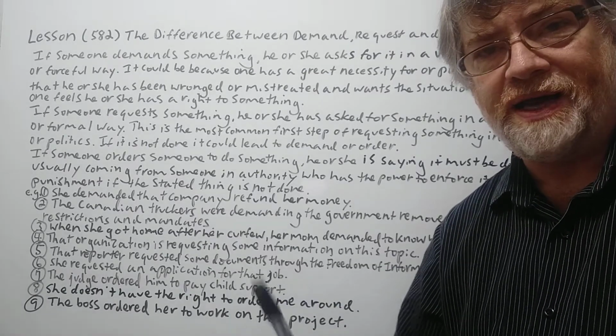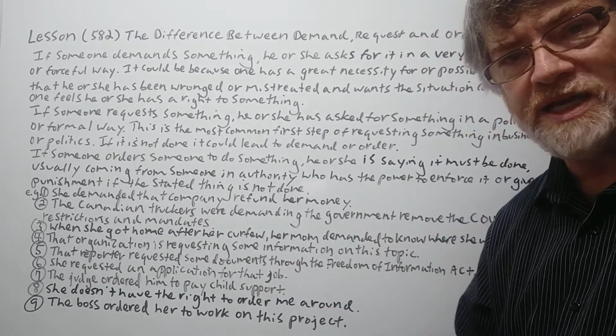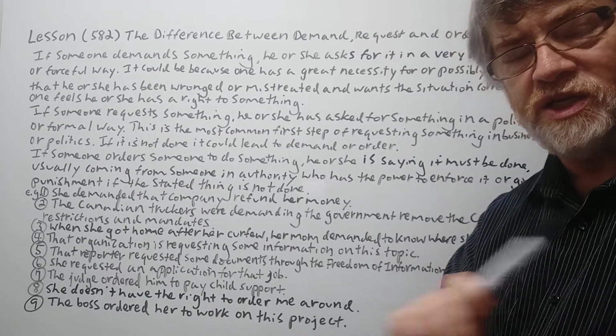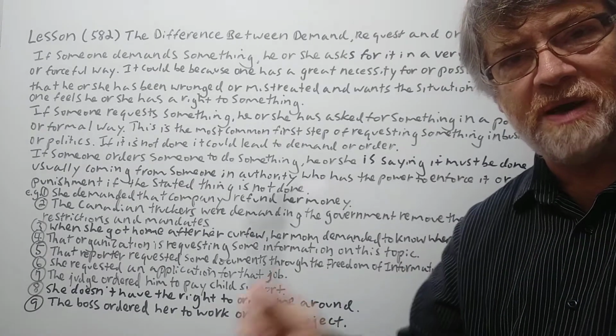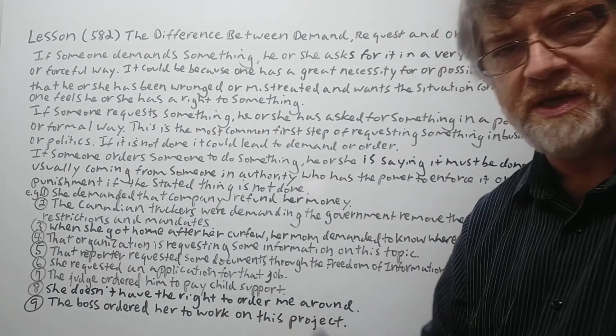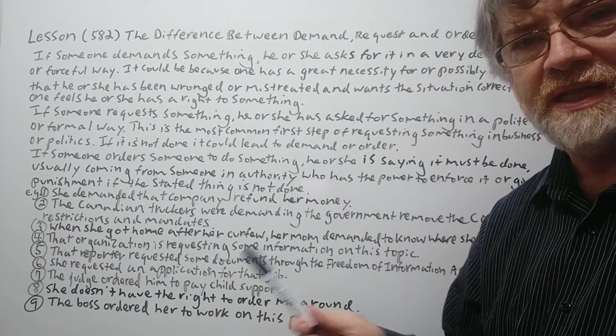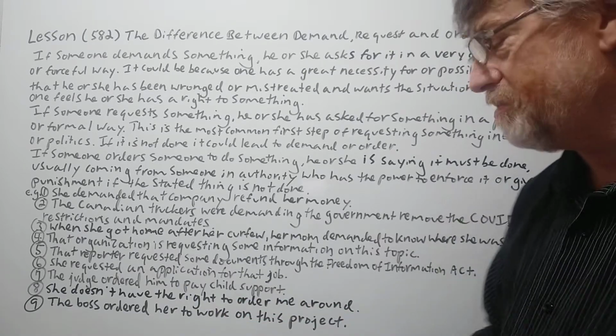Number 7, the judge ordered him to pay child support. Okay. Here's somebody that has authority, that has power. They have the ability to do this. They have the power to do this. And if he doesn't, maybe he might either be arrested or it'll lead to more problems.